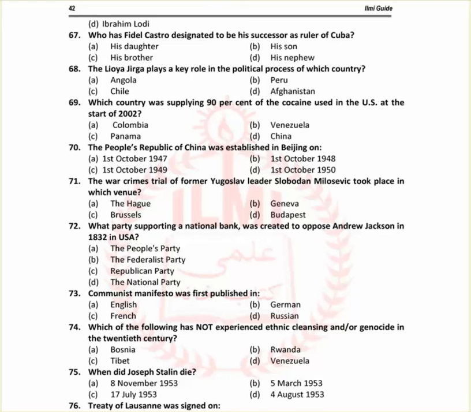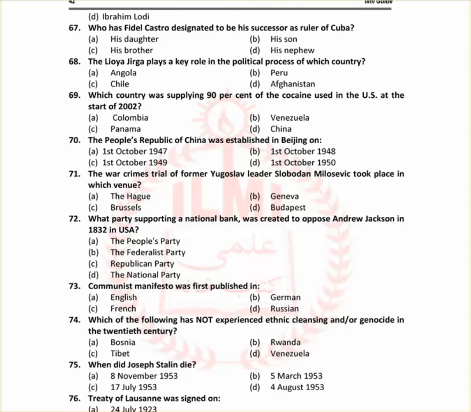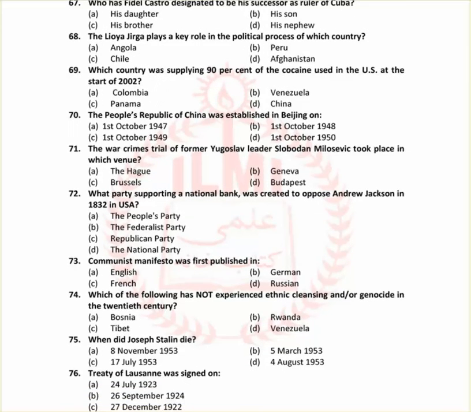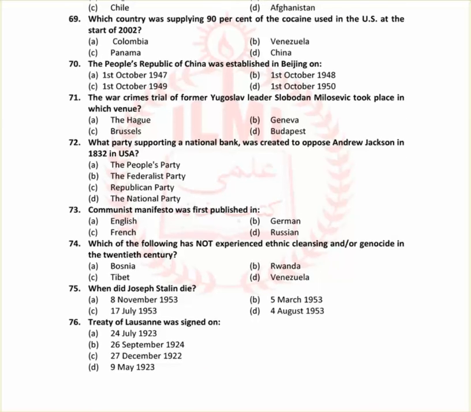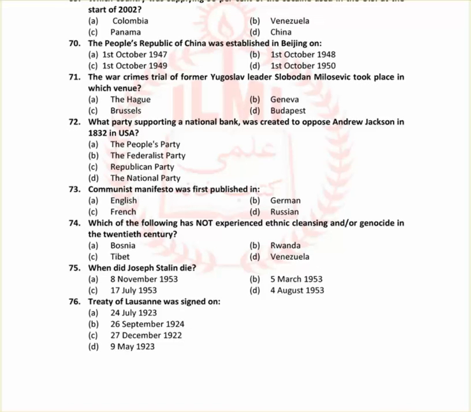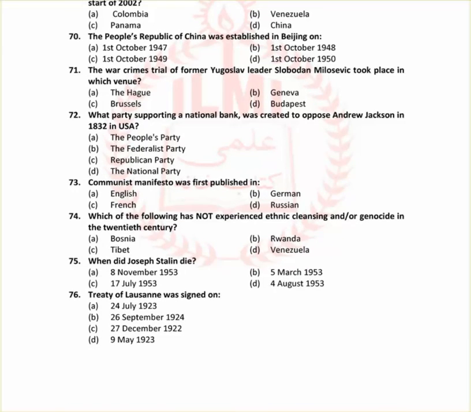68 है जी. Loya Jirga plays a key role in the political process of which country? So the option is Afghanistan. 69. Which country was supplying 90% of the cocaine used in US at the start of 2002? The option is Colombia, A. The People's Republic of China was established in Beijing on 1st October 1949, C option.